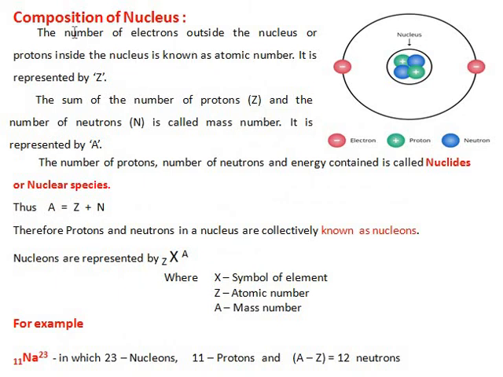So let us study the composition of the nucleus, in the sense, what are the sub-particles that are present in the nucleus. That thing we are going to learn.